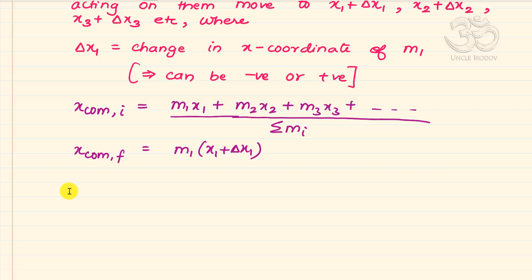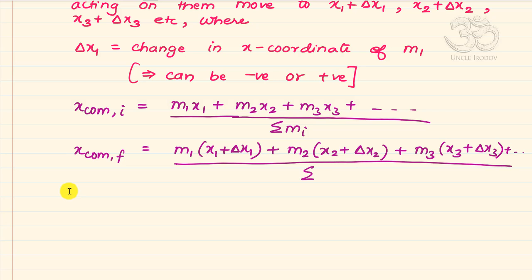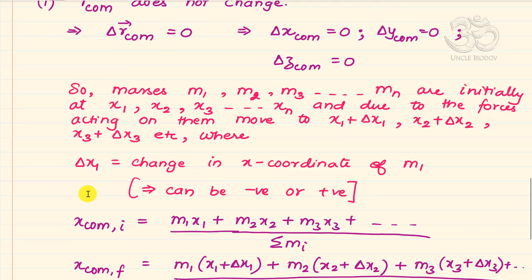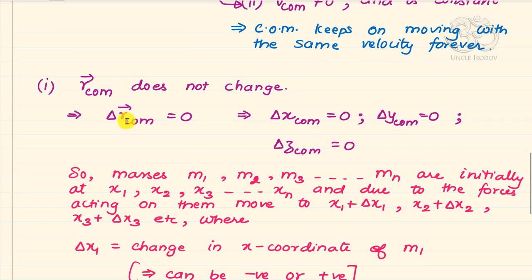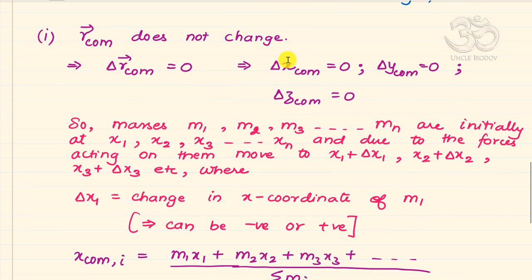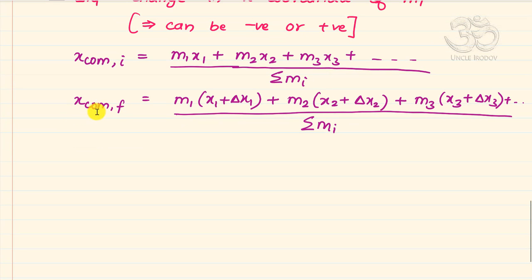plus m2 times x2 plus delta x2 now, plus m3 times x3 plus delta x3 now, and so on, and there will be a summation of mi in the denominator as usual. And if the net external force acting is 0, then the change in the x location of the center of mass should also be 0. So x center of mass finally should be equal to x center of mass initially.